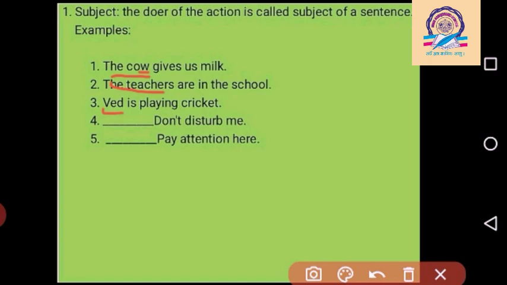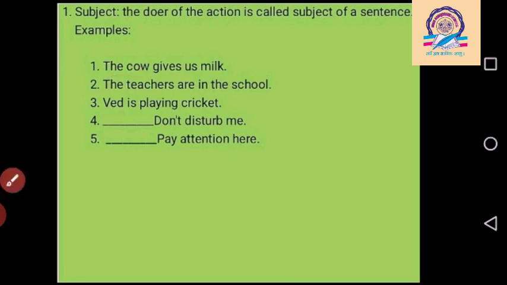In the fifth example, pay attention here. So this becomes an imperative sentence, and in an imperative sentence the subject is not given. Why is the subject not given? Because the instruction, the command, the request is given to each and every person, but it is not sure to whom it is given. So we can write the general subject 'you', or we can write the name of any person. Then the predicate.